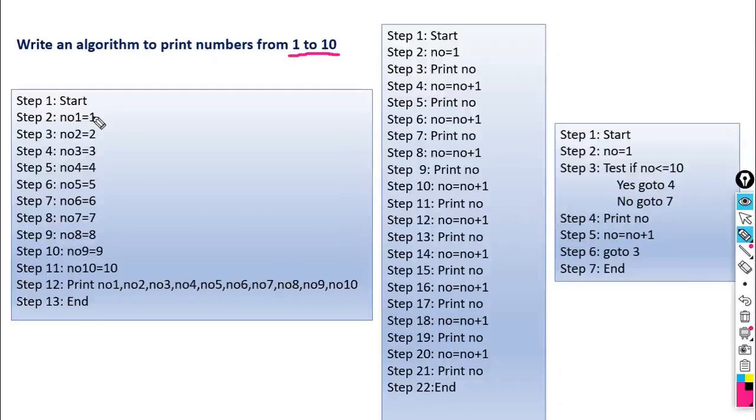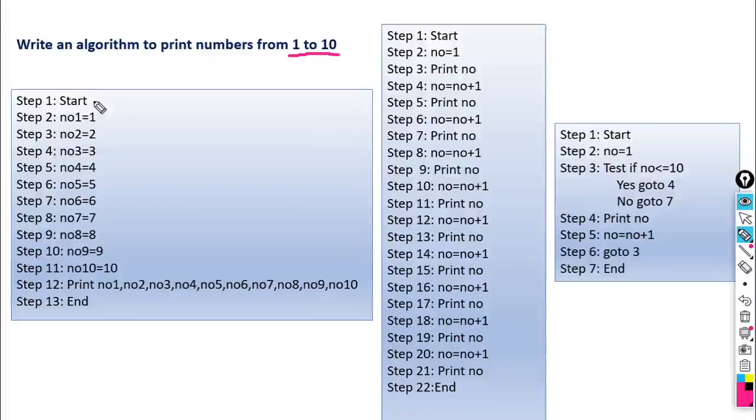The question is the same. What we have to do here is print numbers from 1 to 10 using an algorithm. The first number is given as 1 and the last number is given as 10. This is the range, and we have to put all numbers in the range on the screen. So what is the initial number here? 1. And what is the last number here? 10.